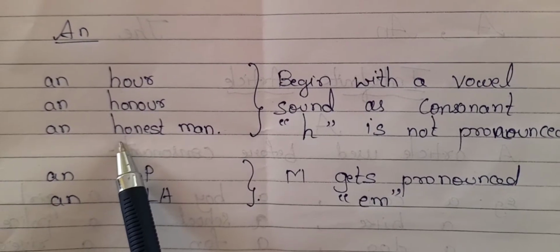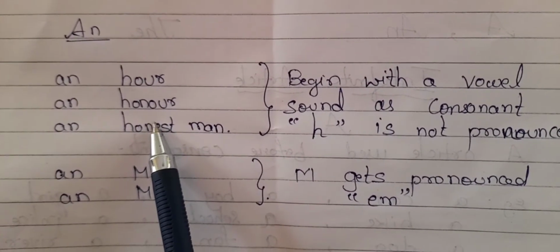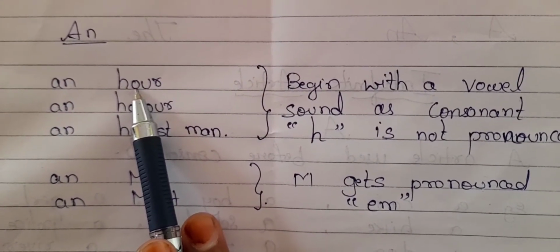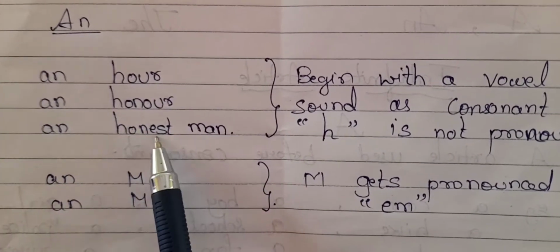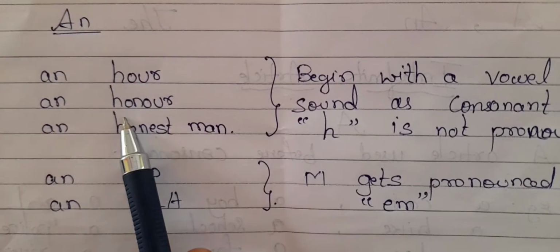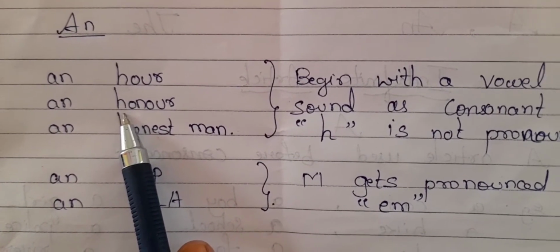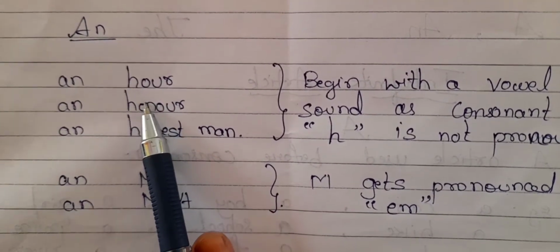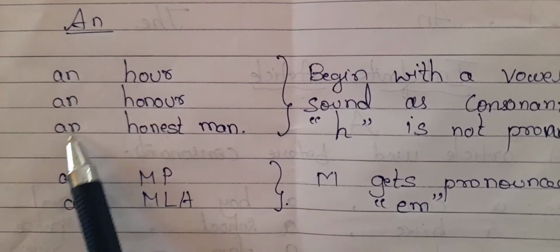So concentrate on the sound also. Okay, hour, it becomes like a vowel sound. Hour, honor, honest man. H is not pronounced, that's why it will not come under consonant. It will come under vowel. So which article should we add here? An. Which article? An.